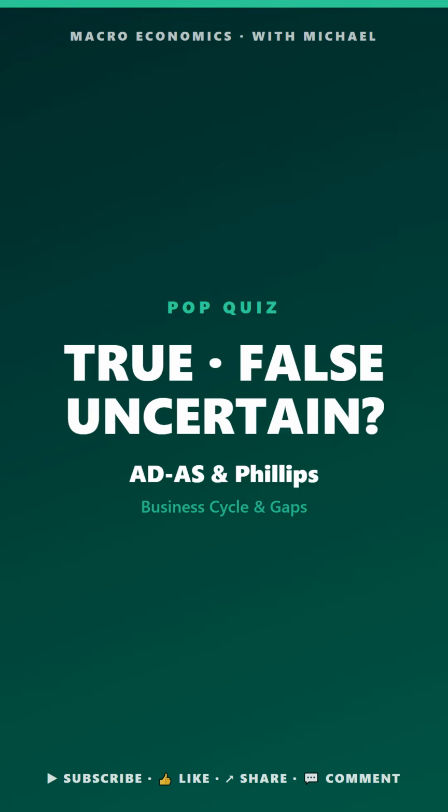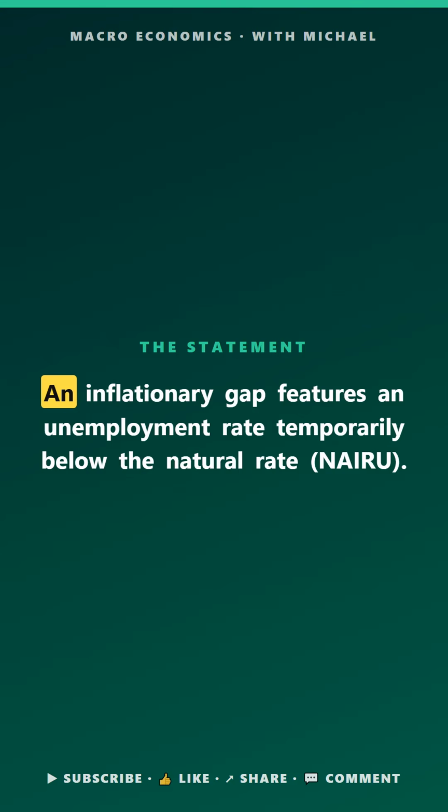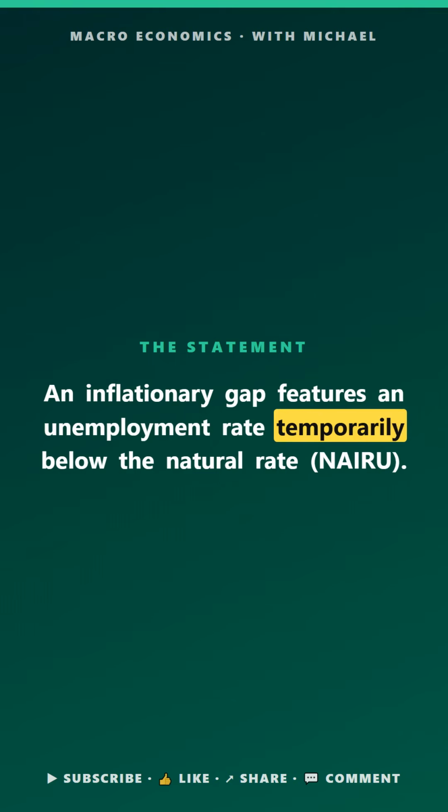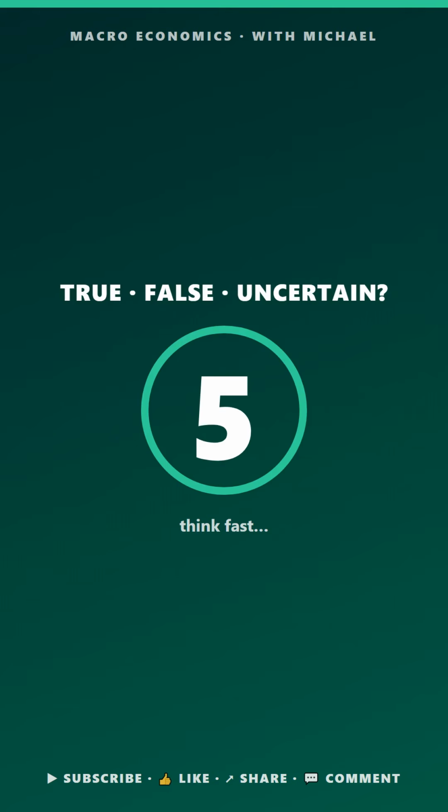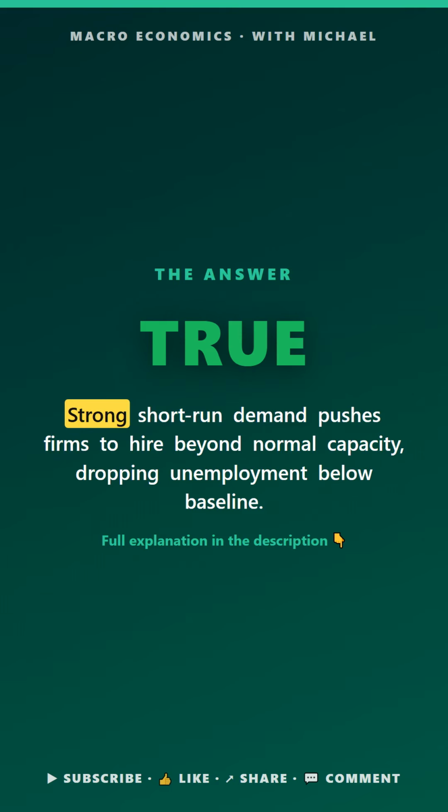Macro pop quiz. ADS and Phillips. True, false, or uncertain. An inflationary gap features an unemployment rate temporarily below the natural rate, NAIRU. The answer is true. Strong short-run demand pushes firms to hire beyond normal capacity, dropping unemployment below the natural rate.